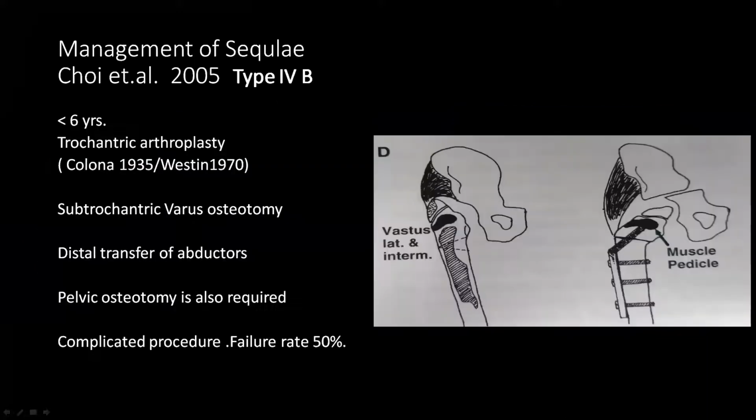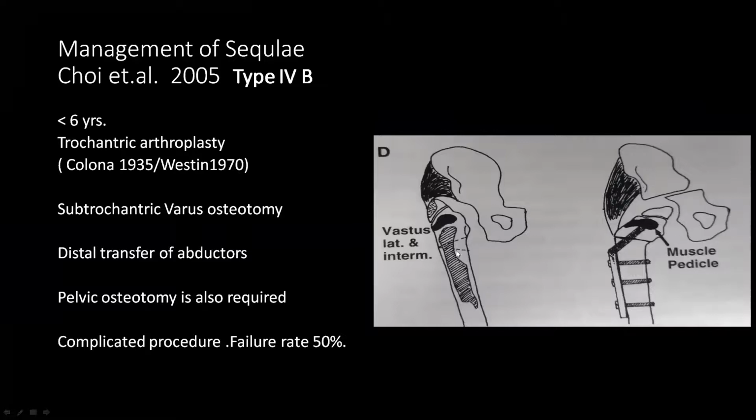In Choi type 4B, if the age of the patient is less than 6 years, we can go for trochanteric arthroplasty. What is trochanteric arthroplasty? In trochanteric arthroplasty, the trochanter is put inside the acetabulum, and it is expected that this trochanter will take the shape of the head of the femur.